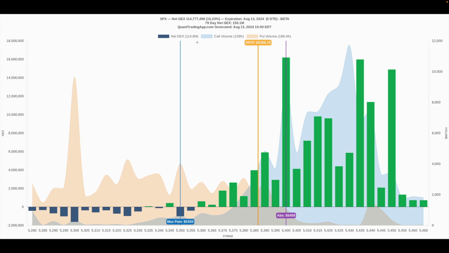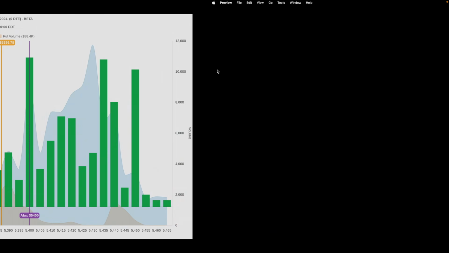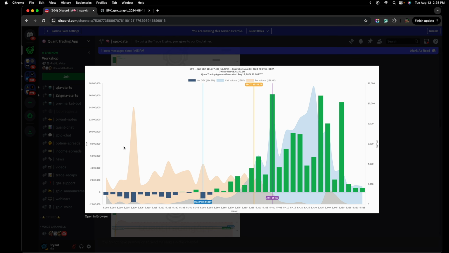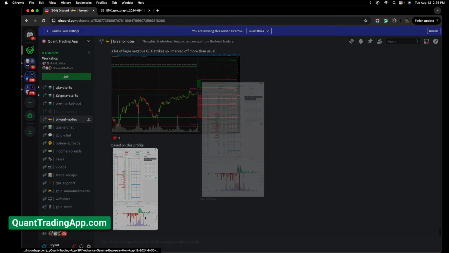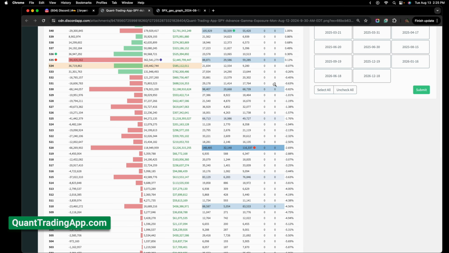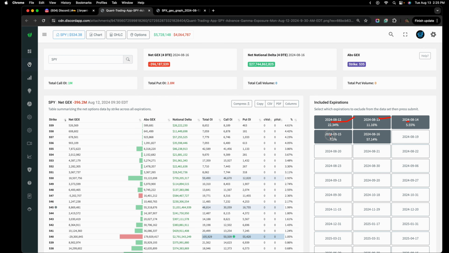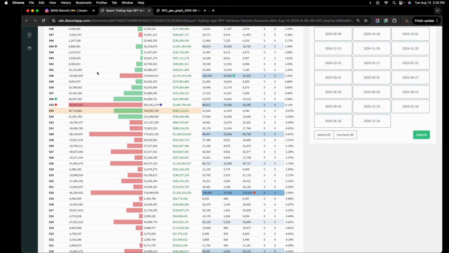So let's just head over to the quant trading app Discord. I'm actually going to close this out here. Let's just jump over to the Discord and let's go to the start of the week. You guys know I like to put together a profile using all of the expirations for the week. So this is Monday, Tuesday, Wednesday, Thursday, Friday. I get a profile. These are our gamma exposure levels.